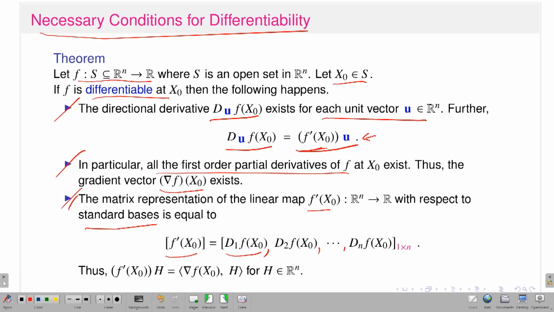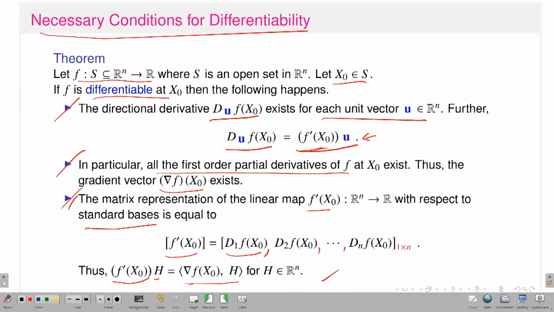And once I have the matrix representation, when I have a linear transformation, what will be the action of this linear transformation on any vector h? This is very nice, which is nothing but the dot product of the gradient vector with the vector h. The gradient vector we know: the first component is del f del x1 at the point x naught, the second component is del f del x2 at the point x naught, the nth component is del f del xn at the point x naught, and you have a vector h. Suppose the components are h1, h2, ..., hn, you take the dot product. So this is the action of the linear transformation f prime at x naught on h. This will be useful later on.